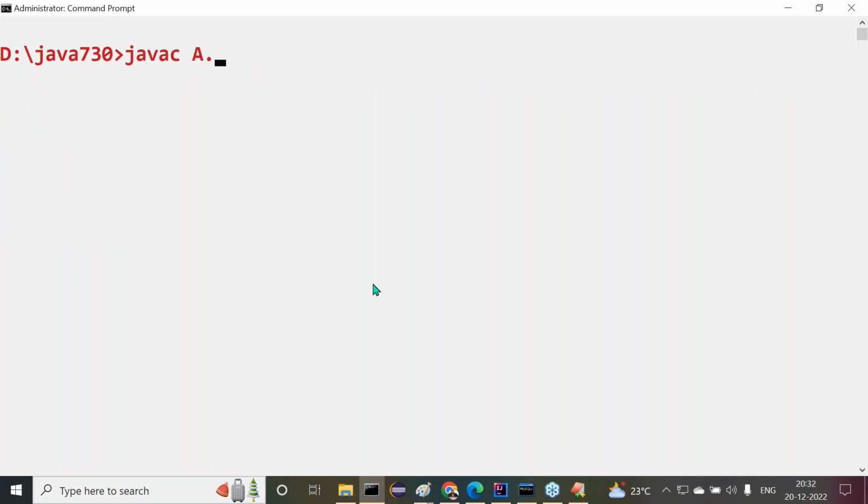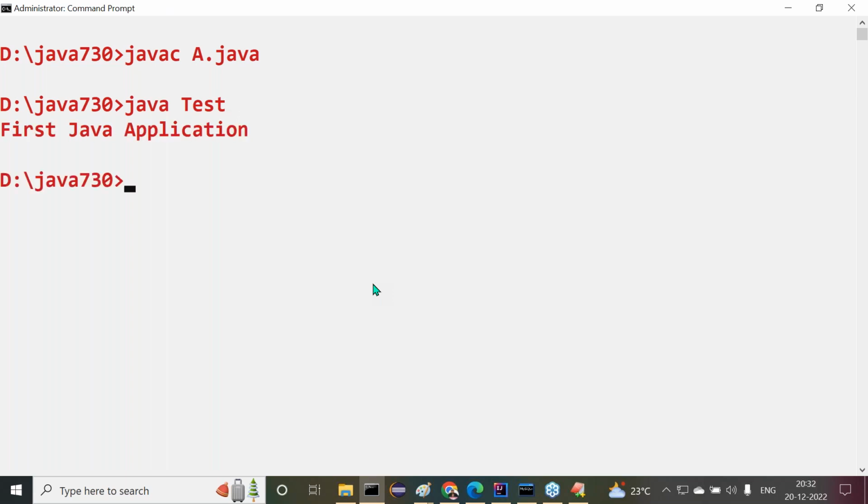Let me compile and execute this now. javac A.java. Any compilation error? No compilation error. java test. Along with the java command, we must use the main method class name only. But along with javac, we must provide the file name. Click on the Enter button. Here we are getting the output: first Java application. Is that getting clarity or not?